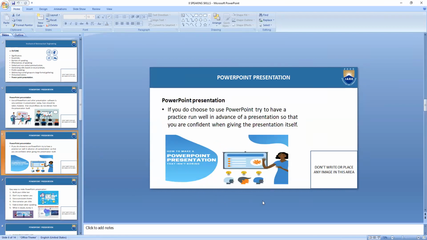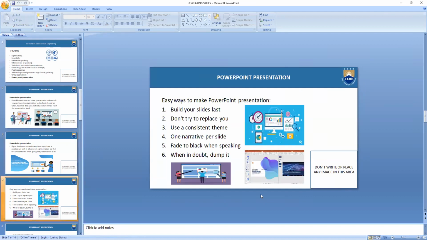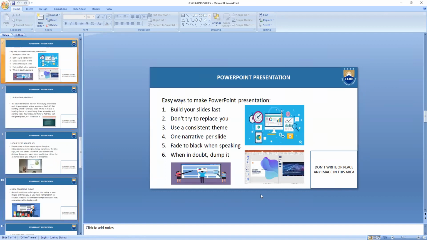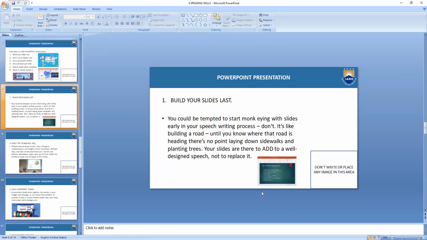If you choose to use PowerPoint, try to have a practice run well in advance of a presentation so that you are confident when giving the presentation. Build your slides last, I told you. You could be tempted to start working with slides early in your speech writing process. Don't. It's like building a road. Until you know where the road is heading, there is no point laying down sidewalks and planting trees. Your slides are there to add to a well-designed speech, not to replace it.